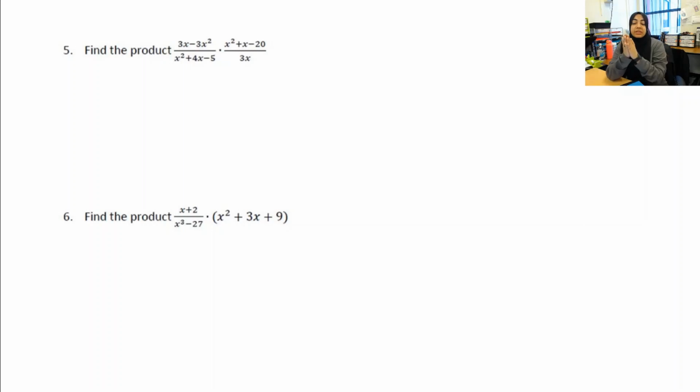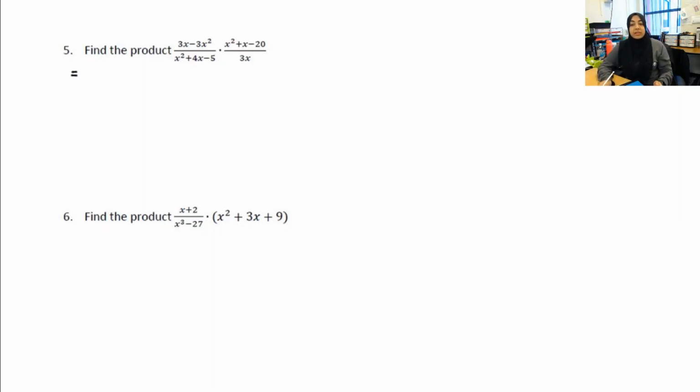Meaning several things multiplied. I've actually got addition signs and subtraction signs here. My recommendation to you would not be to multiply across and then try to factor, because those are going to get really long and a lot harder to factor. My recommendation would be to factor each of them individually and then see, okay, do I have any common factors that are going to divide out? So let's take a look at the first one.